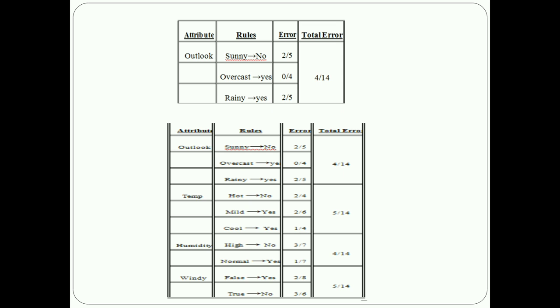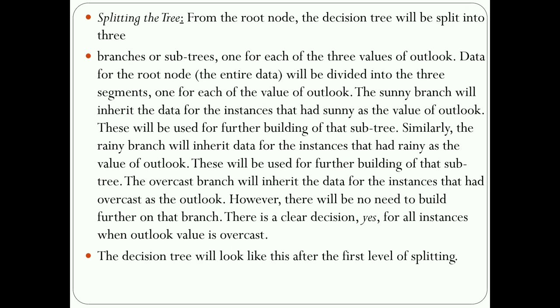Next, just calculate rainy in the same way. Like that you calculate outlook, and likewise temperature, humidity, and windy. Temperature has hot, mild, and cool. Humidity has high and normal, and you check how the players played. Windy has true and false. Check all the combinations and use the least number of errors. After that, calculate the total number of errors for outlook, temperature, humidity, and windy. Next, you take the splitting of the trees.